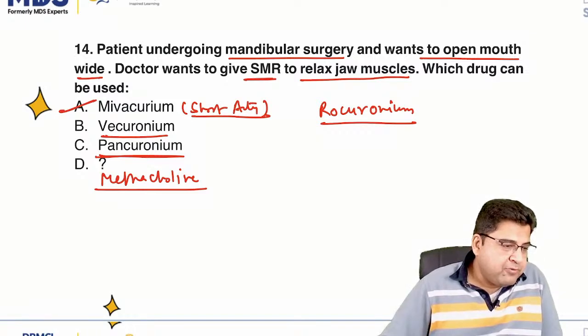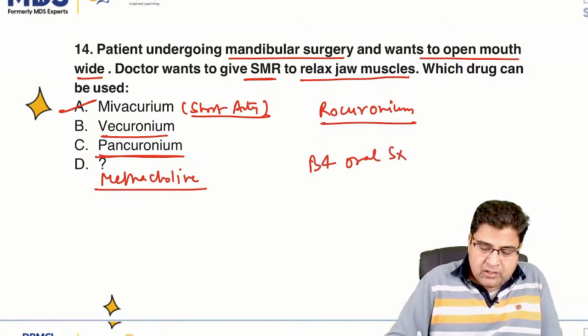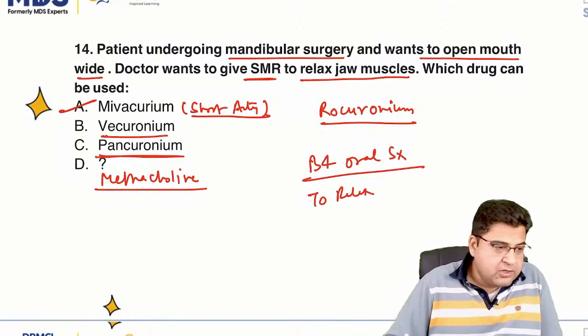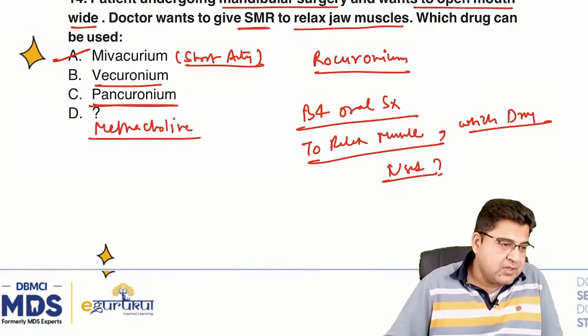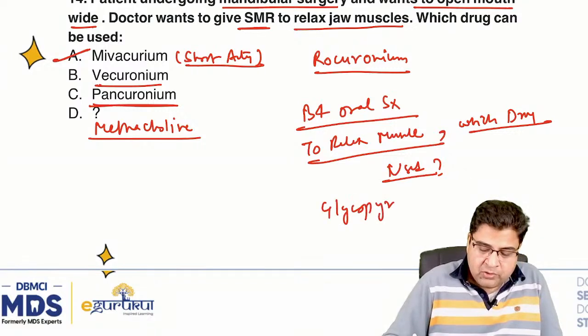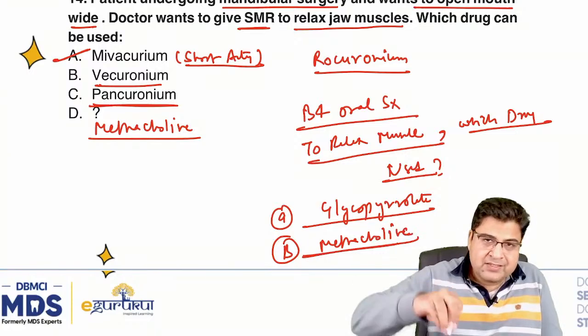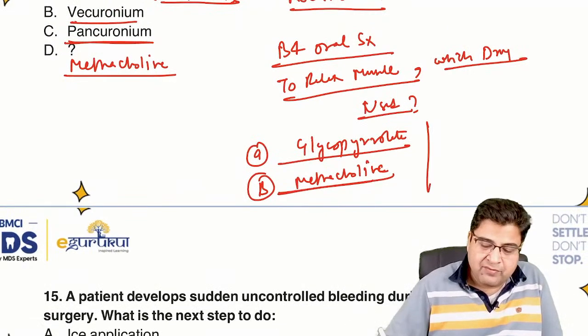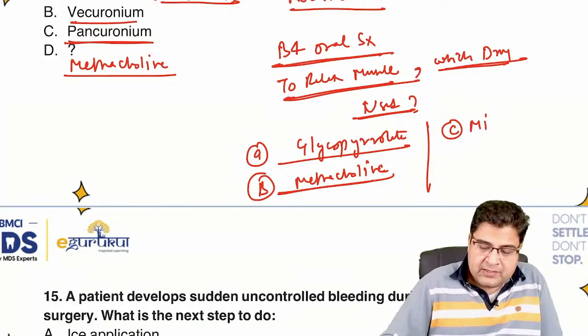Okay, there was a question before oral surgery to relax oral muscles. Okay, the question is: before oral surgery, which drug is used to relax the muscles? Then it's a straightforward question. There was an option glycopyrrolate. No. Glycopyrrolate is used to decrease the secretions. Methacholine is used to increase the salivary secretion, like in case you want to do the testing of salivation, right? So before oral surgery, which drug is given to relax the muscle? Here the answer is mivacurium.